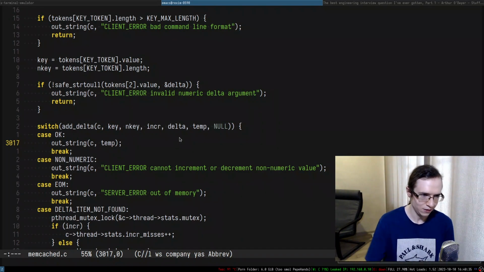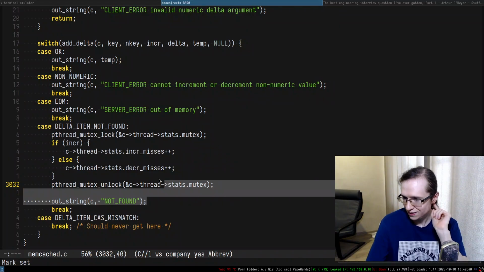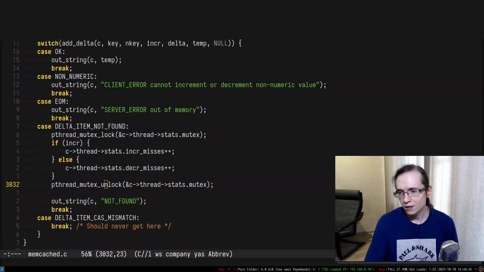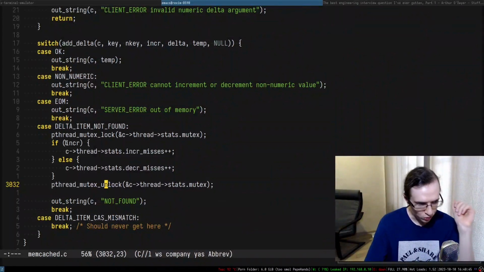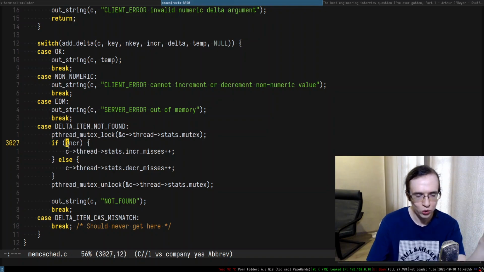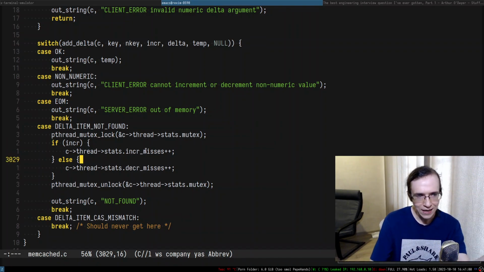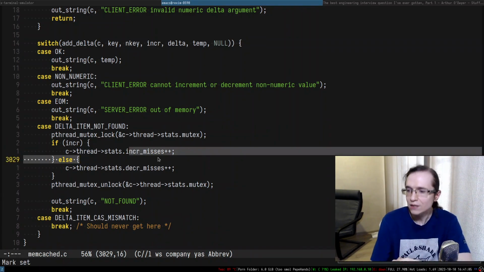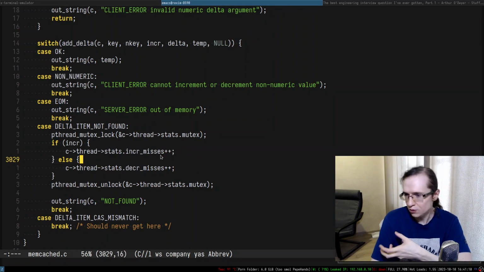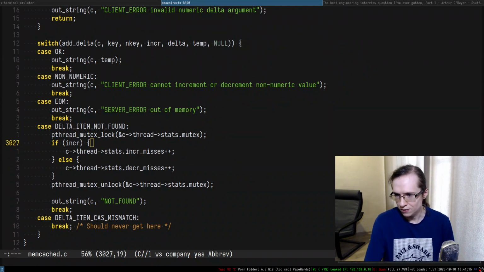Okay, so let's actually go back. And as you can see in here, if the delta item is not found, we still have to update these statistics. Why is it dangerous? Somebody asks in here. This is because we're going to increment incr misses in case of multiplication, right? Because what they do in here, they use incr as a boolean, but it's not a boolean anymore, it's an enumeration. So it only has to do incr misses when it's actually increment, right? And in case of the mult, it probably needs to have its separate statistics, right? So we need to have its separate statistics.